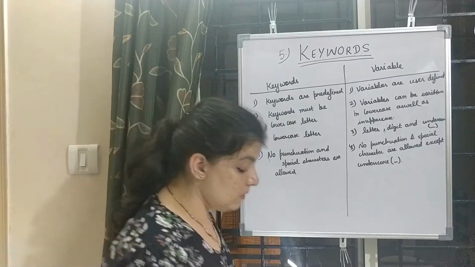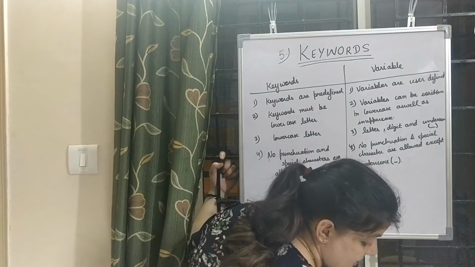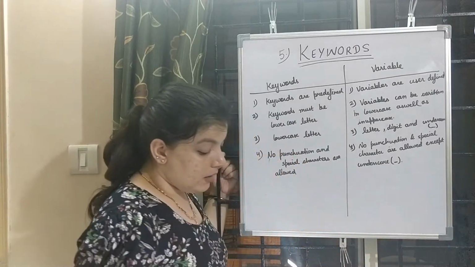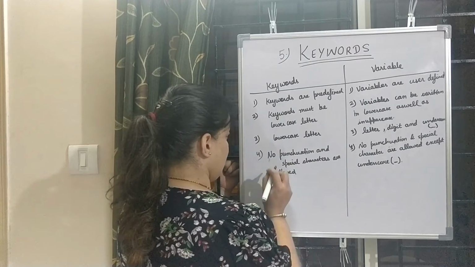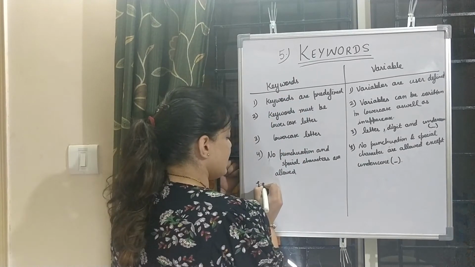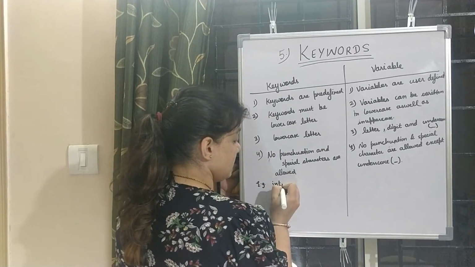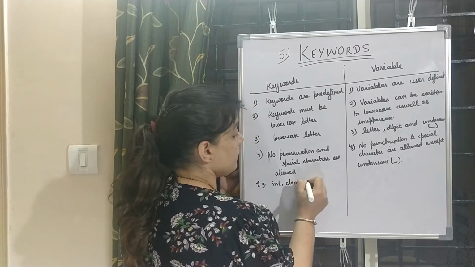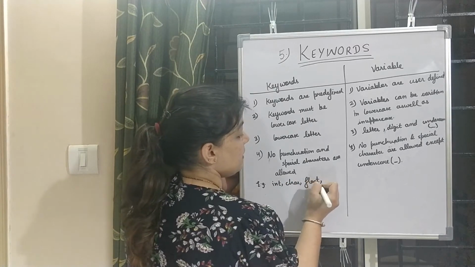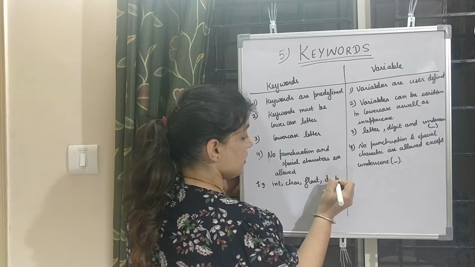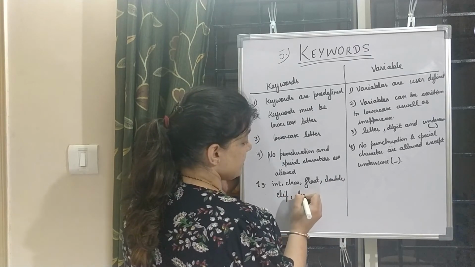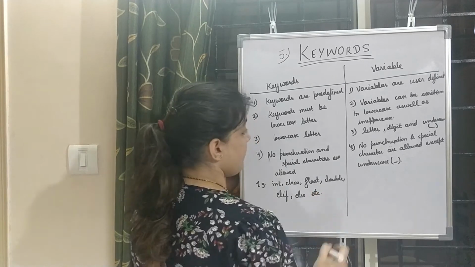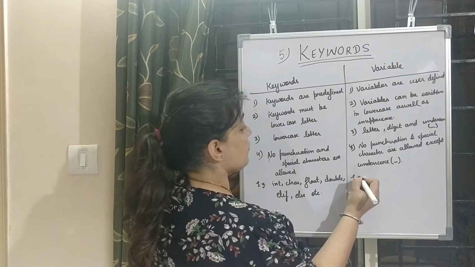Okay. Now the next difference is, the examples of keywords are int, char, float, double, elif, else, etc. But what is the example of variables?